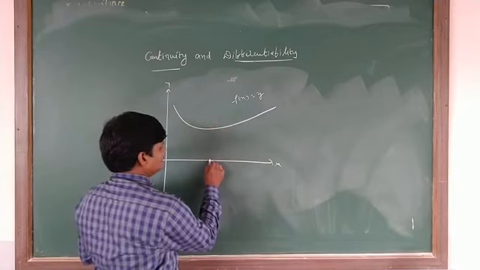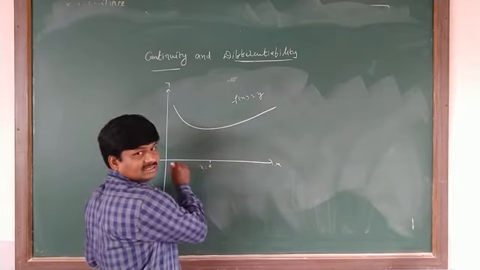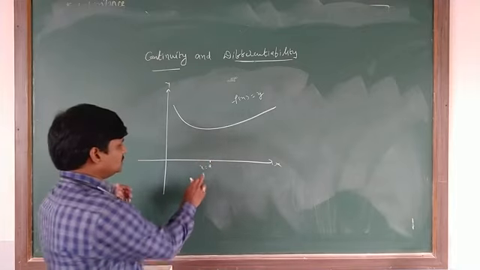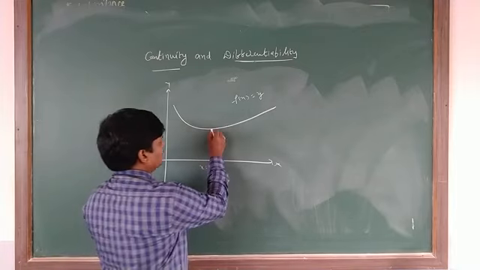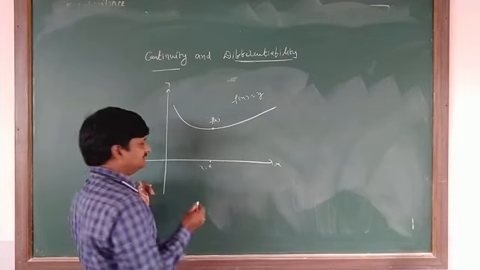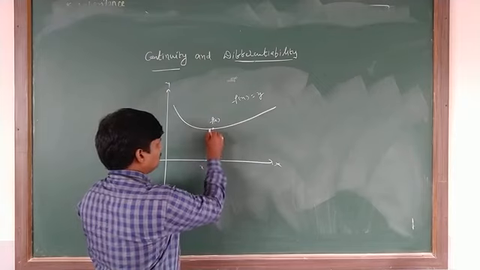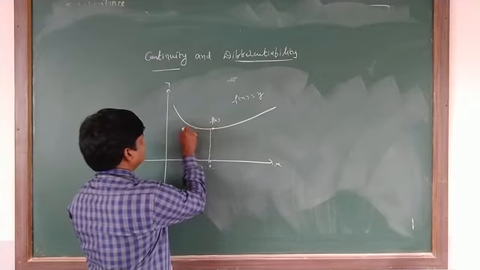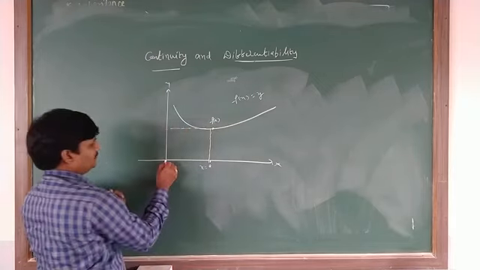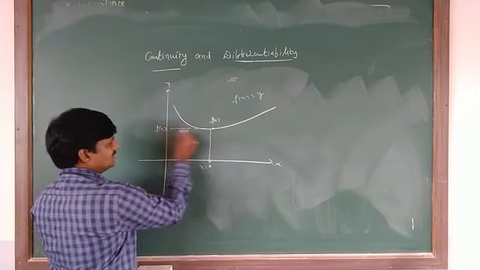Here, a is a value. These are all x values only, right? So if x equals some particular value a, what is this value? It is f of a. Just see here. What about the value from here to here? From here to here, the value is f of a.